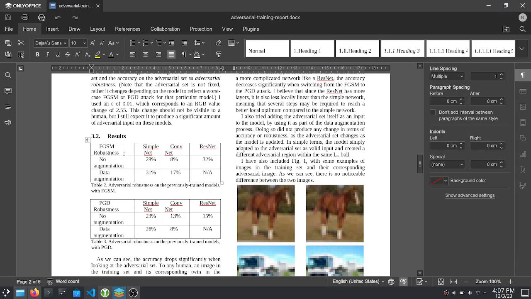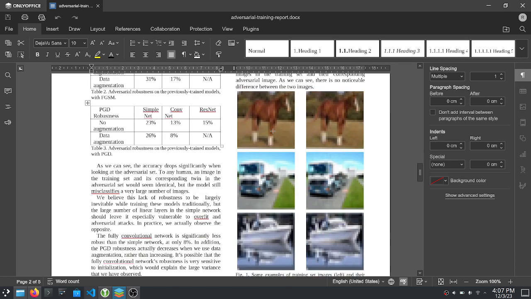So the results with data augmentation were slightly better than without, especially for this case in ConvNet. It almost doubled the robustness. The reason I didn't run this on ResNet is ResNet was already taking a very long time to train. So I tested this, and I didn't report the results, but I remember when I tested it, I got similar numbers for no augmentation and data augmentation, so I opted not to run the analysis. But as we can see, even with the data augmentation, we're still getting very low robustness.